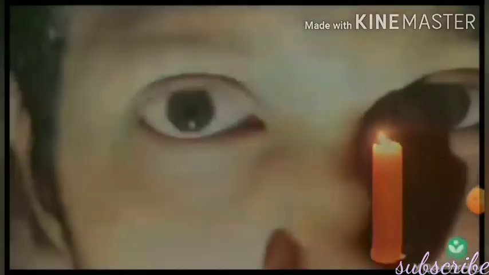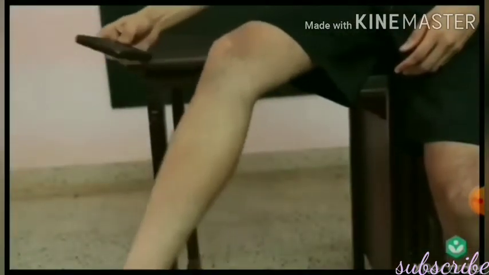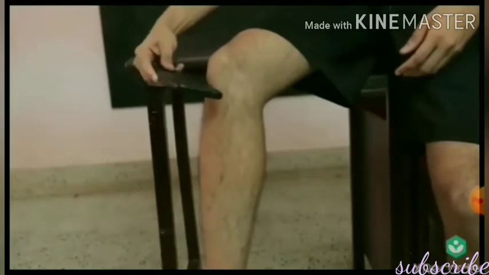Ouch! What is this happening to the eyes? The pupil of the eye shrinks because of high intensity of light. Gee, God bless. Even with a small hit with the mobile phone, the knee jerks away.